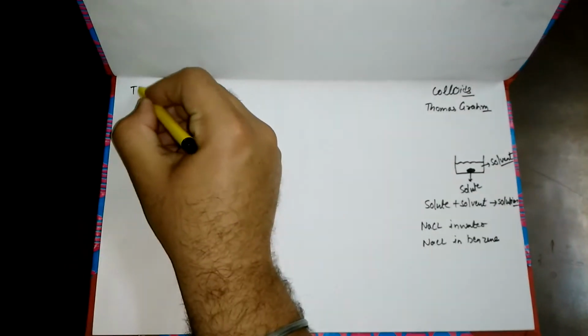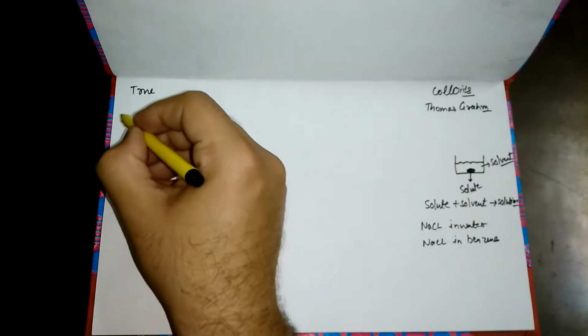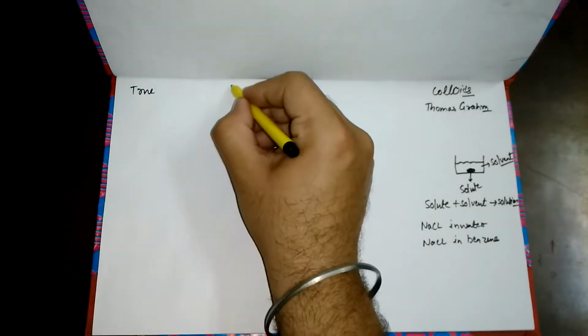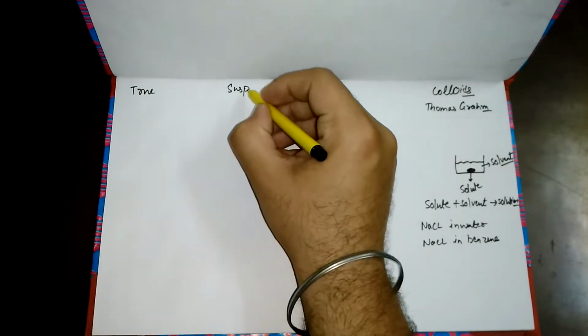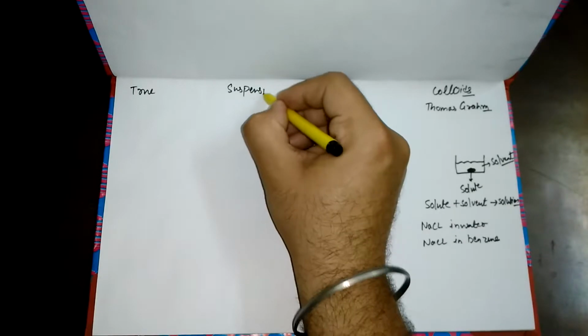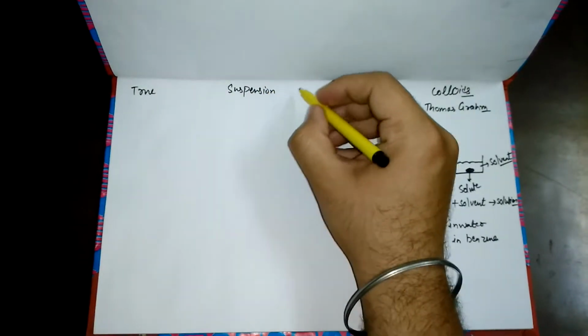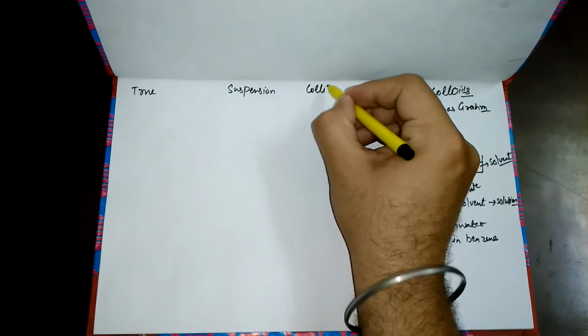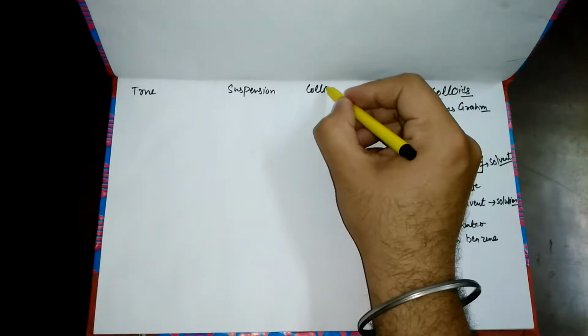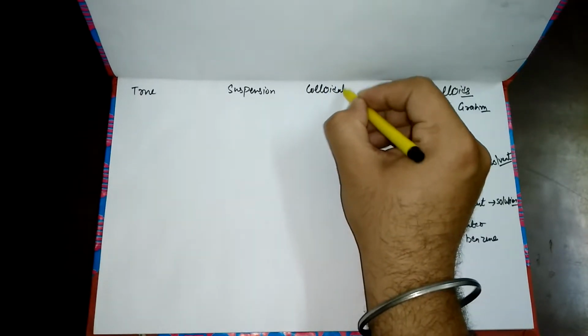So, depending upon the size of particle, the overall classification of solution is divided into three. One is true solution, another is suspension, and the third is the colloidal solutions.